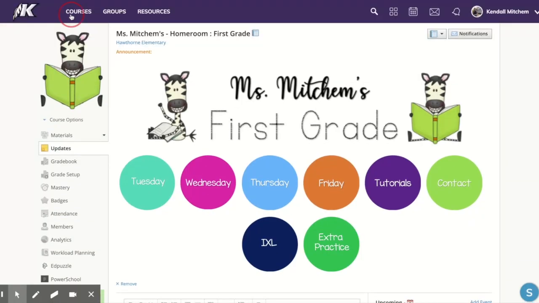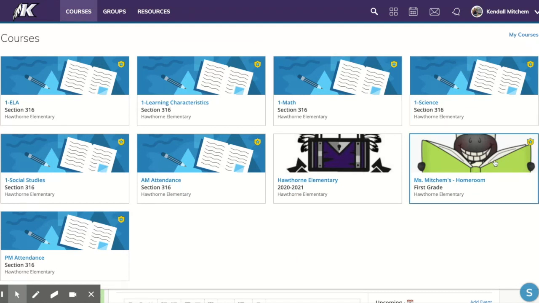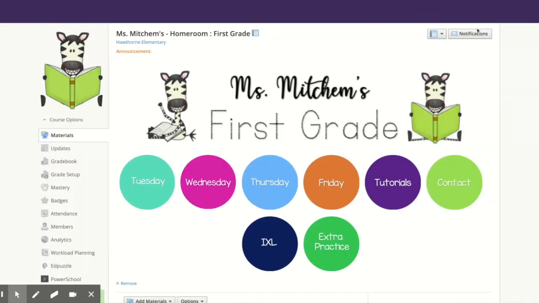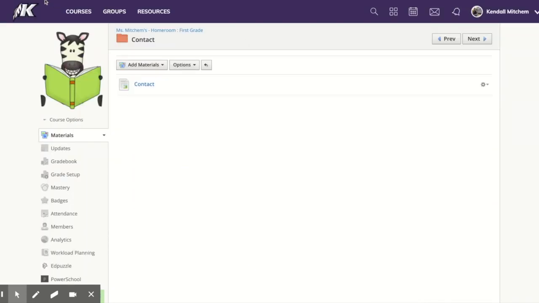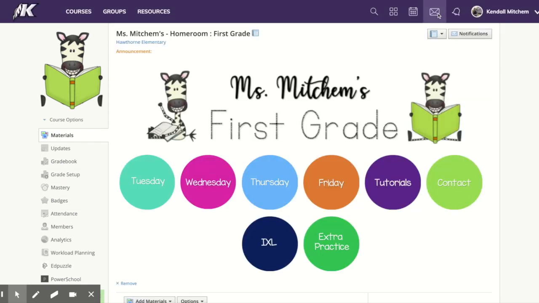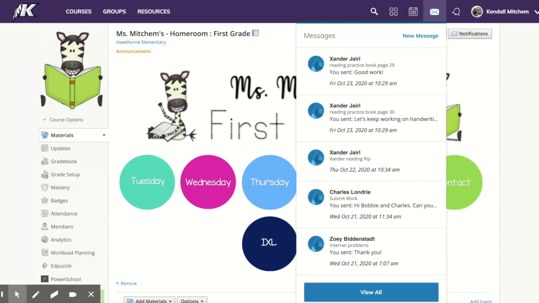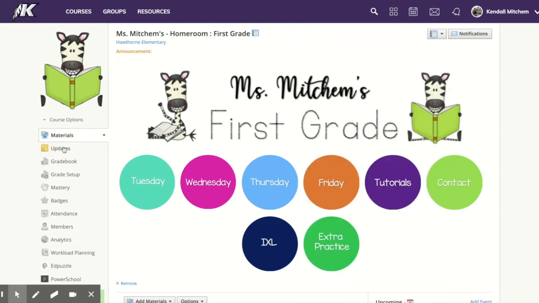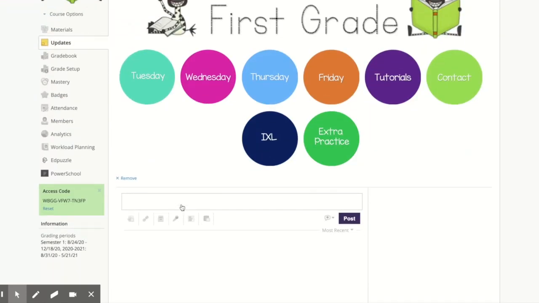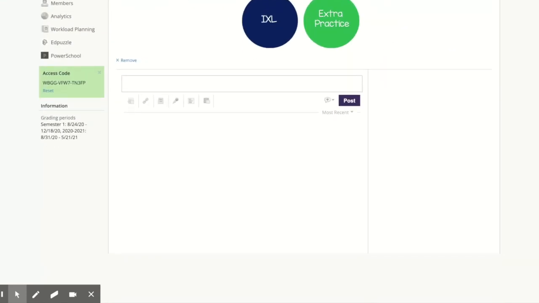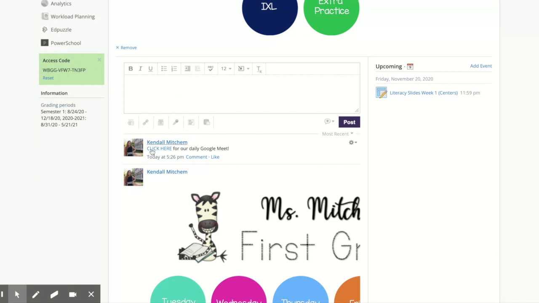So the main things are just getting into Schoology. Here's our course. Again, always look for the zebra. The messages is going to be huge. So if you don't understand something, your kiddo doesn't understand something, the messages are huge. Again, it's just a little envelope at the top. And then the updates on the side. So anything that I post, so daily Google Meet links are going to be on the updates. So make sure you're checking that. Again, just hit updates on the side and then scroll down and you'll see any announcements that I posted.